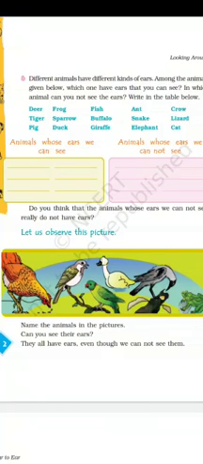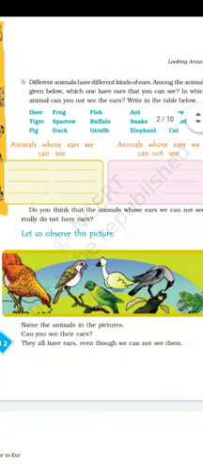As I explained earlier, mostly all the birds have ears, but the ears are tiny little holes on their head, and the tiny little holes are usually covered with the feathers on their body, so we cannot see their ears. Also, the frog is not a bird, but the ear of a frog is also not visible because there are tiny little holes and those are not clearly seen. But that doesn't mean that they don't have ears. Even if we cannot see ears of birds and few animals, they do have ears.